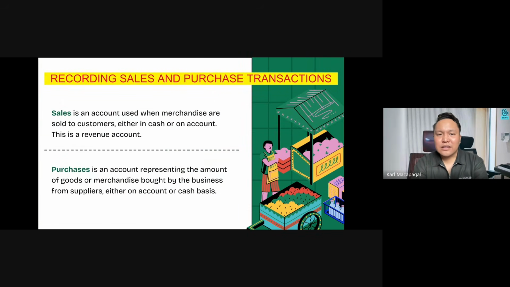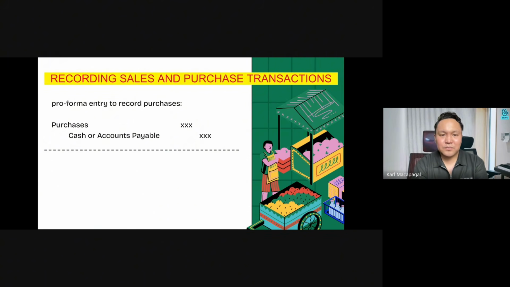Now, the recording of sales and purchase transactions. Sales is an account used when merchandise is sold to customers, either cash or on account. When we talk about on account, and it's a sale, it's actually accounts receivable from the point of view of the business. Meanwhile, purchases is an account representing the amount of goods or merchandise bought by the entity from suppliers, either on account or cash basis. If it is a purchase on account, it is considered accounts payable on the part of the business.